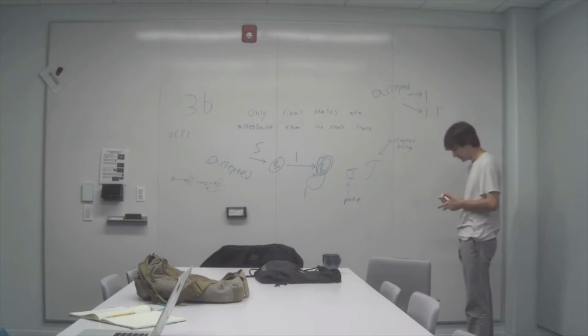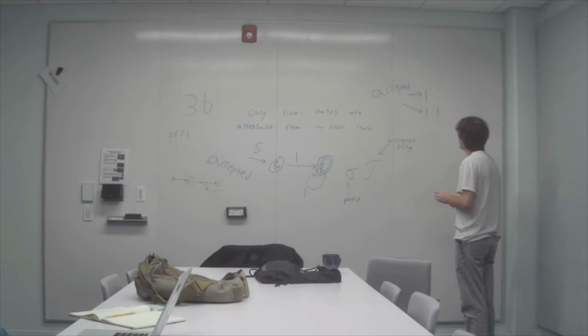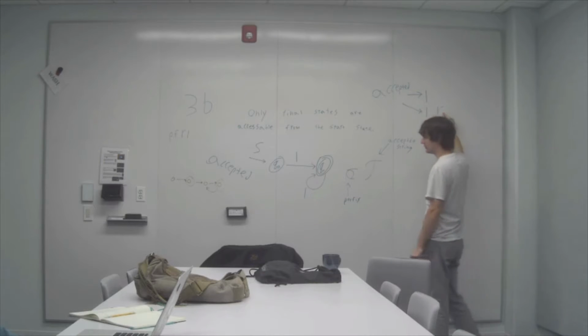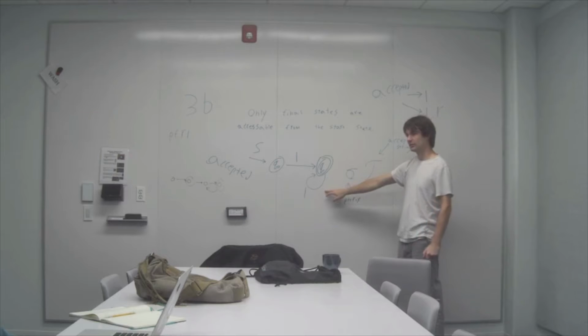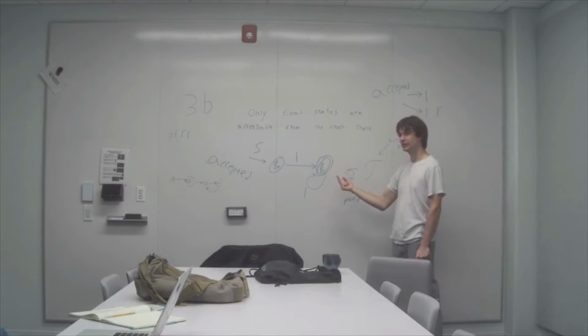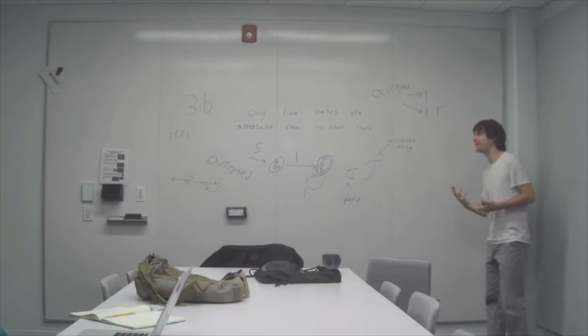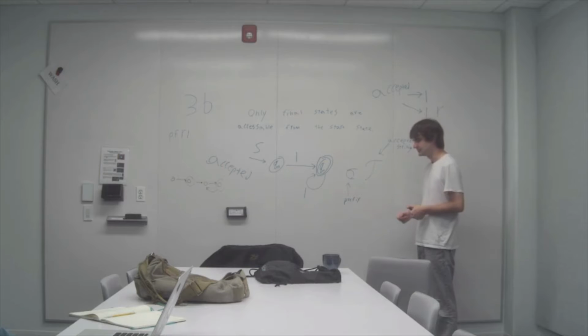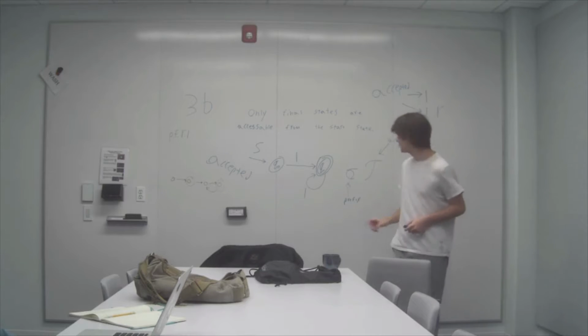Going back to what we were talking about earlier too, what's the problem here? The problem's almost the same problem as what we were talking about before, but in reverse, right? Like, how did you get from here to here? It was this transition, right? Which is from a final state to a final state. So basically, I want to think about this prefix as something we're removing from the end. Yeah. This is the prefix.